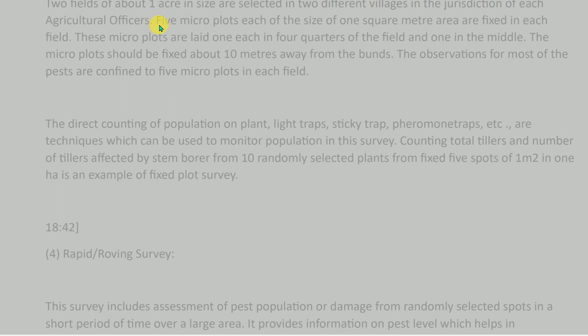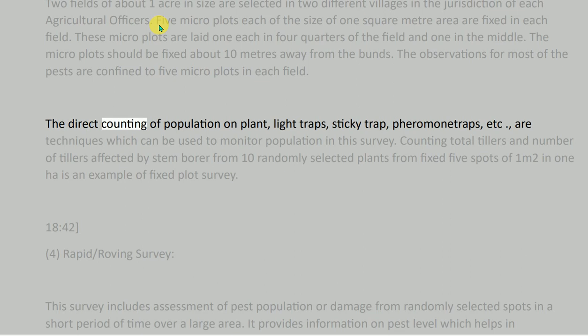Two fields of about 1 acre in size are selected in 2 different villages in the jurisdiction of each agricultural officer. Five microplots each of the size of 1 square meter area are fixed in each field. These microplots are laid one each in 4 quarters of the field and one in the middle. The microplots should be fixed about 10 meters away from the bunds. The observations for most of the pests are confined to 5 microplots in each field.